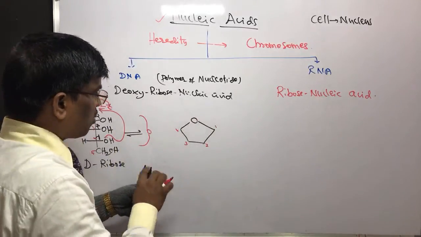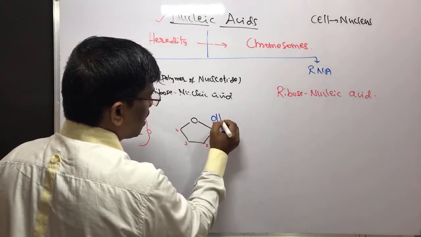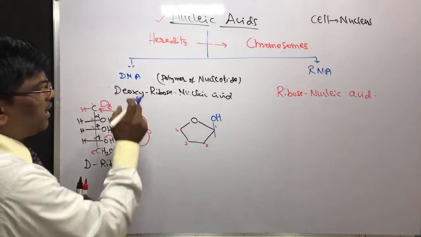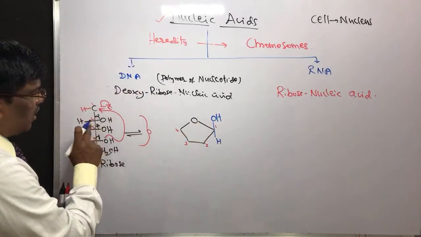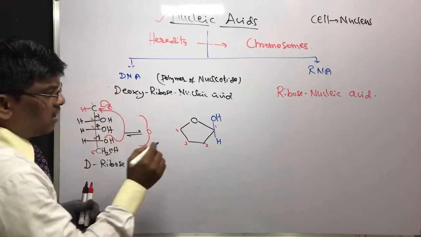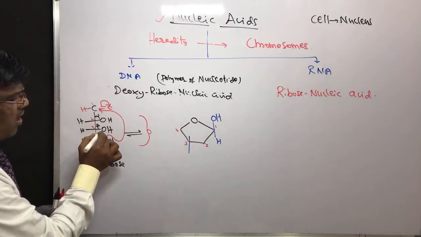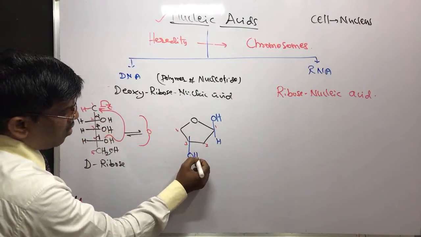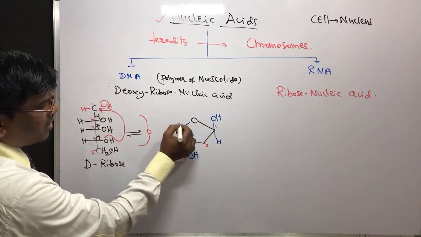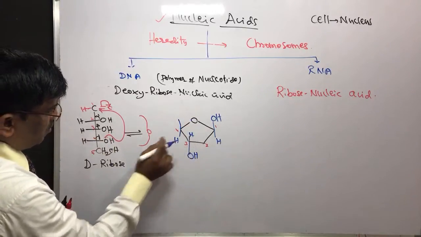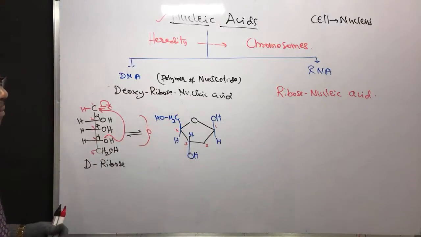So this hydroxy in deoxyribose is going to be beta, that means upside. Beta hydroxy. So here hydrogen, right? The second carbon, forget about this. The third one, right side, so write downside. And the fourth one, already it is attached. Then CH2OH goes up. So this is the ribose.